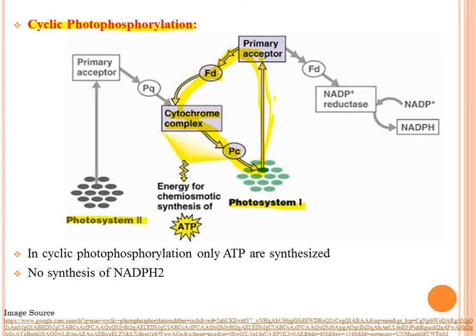There is no final acceptor for these electrons, and therefore it is known as cyclic photophosphorylation.